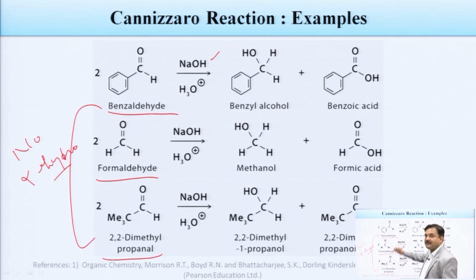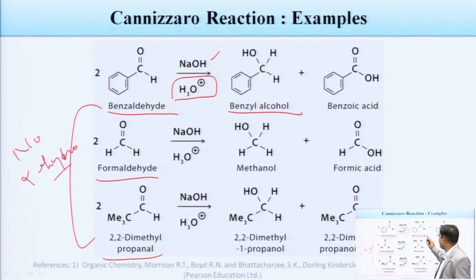A strong base like NaOH is present, then acid is also there because of its utilization in the last step. And we are getting 1 mole of alcohol. In case of benzaldehyde it is benzyl alcohol, in case of formaldehyde it is methanol, in case of 2,2-dimethylpropanal it is 2,2-dimethyl-1-propanol. So, 1 mole of alcohol is obtained and 1 mole of acid, or you can say salt.